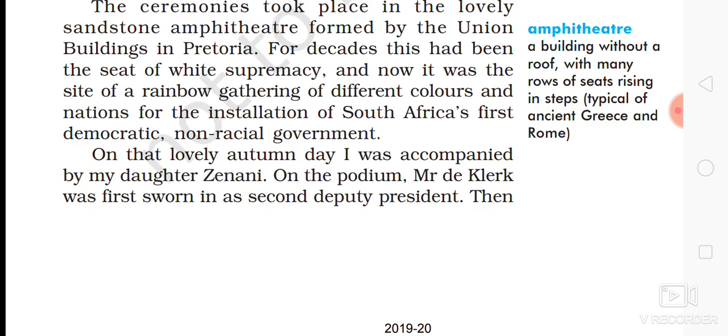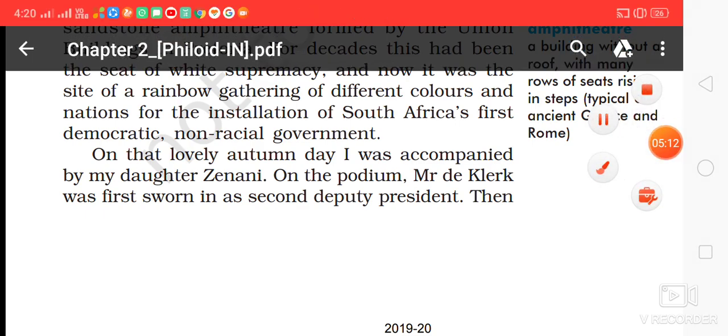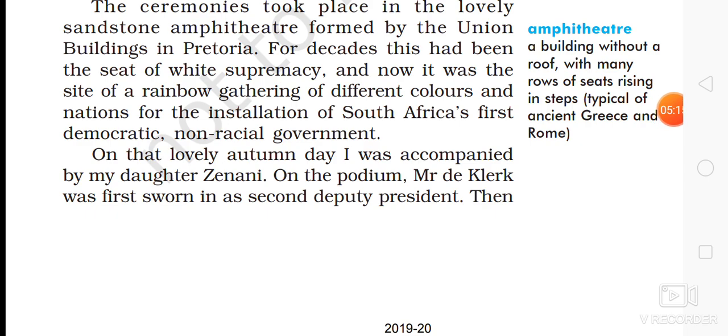It's again a very good metaphor, like the ones in the earlier exercise I was talking about. Rainbow gathering means all kinds of people are there, colored people and white people mixed up, of different colors, and people of other nations are also there. That is why it was called a rainbow gathering. And why is Mandela very happy about this? Because it's not a normal day. It's the day of installation of South Africa's first democratic, non-racial government.